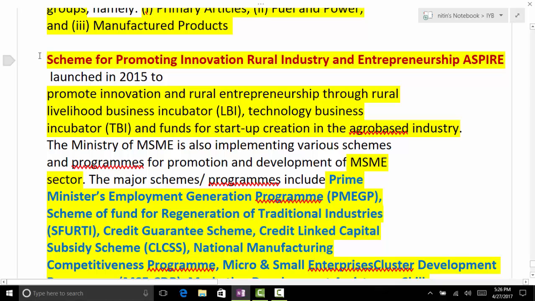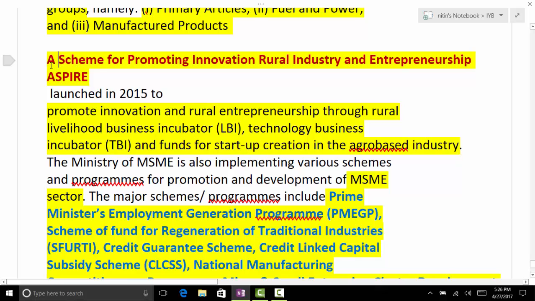A Scheme for Promoting Innovation and Rural Industry and Entrepreneurship.